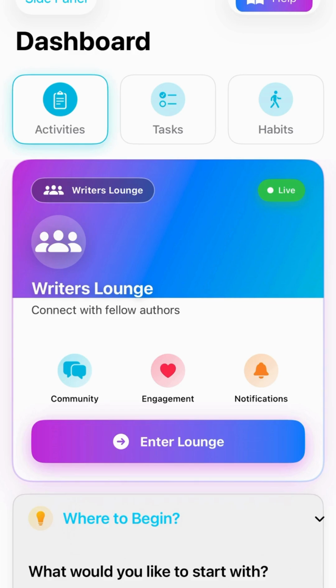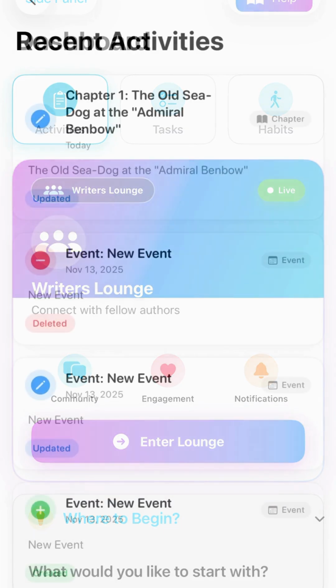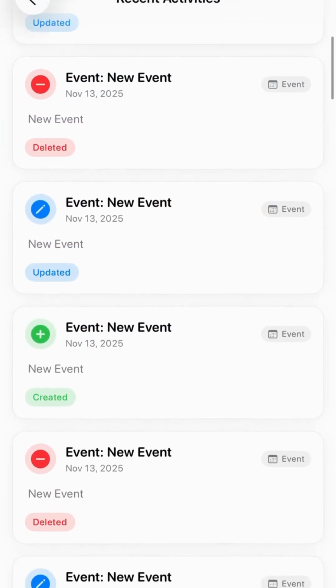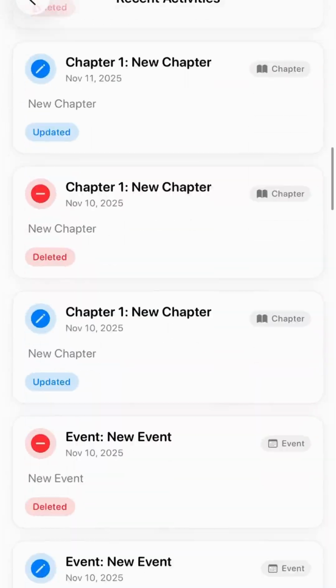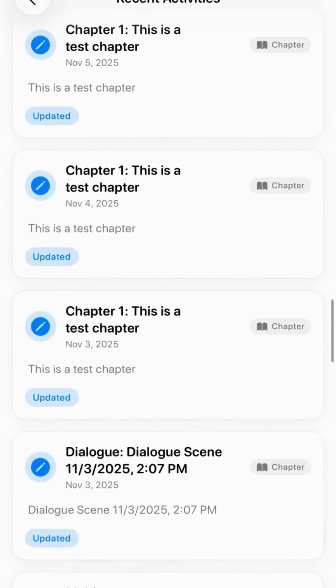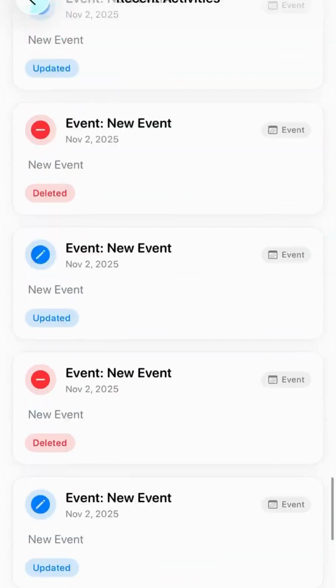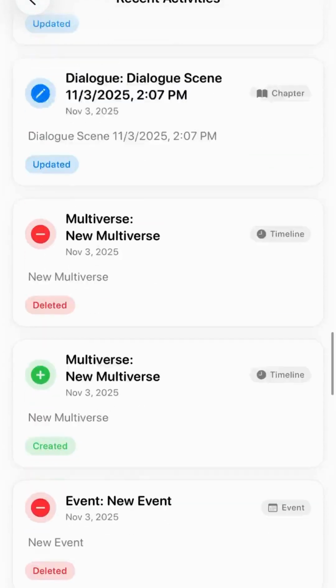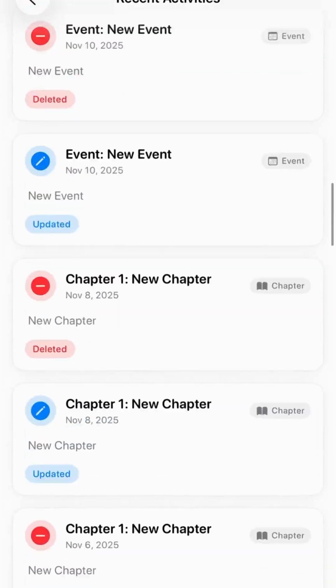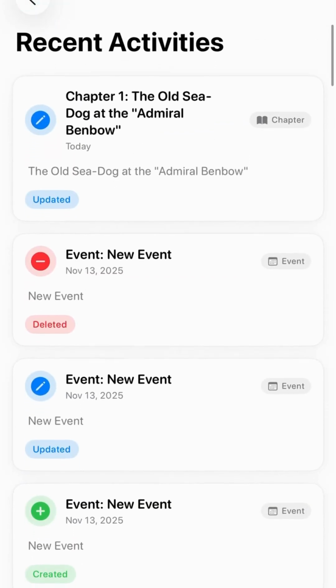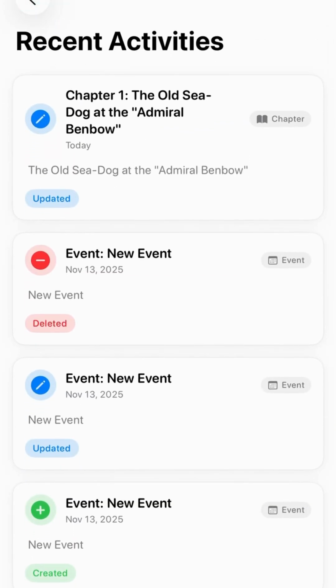The Activities tab shows your recent work in a timeline. It tracks when you create or edit chapters, events, characters, and other elements. Think of it as a simple audit trail of what you've done. If you jump between plot threads, characters, or timelines, this helps you remember where you left off. When you return, you can tap an entry to open that item and continue. It's designed to help you maintain momentum.